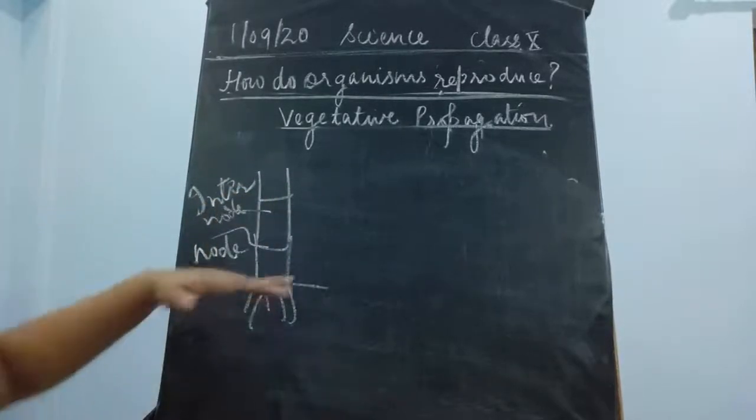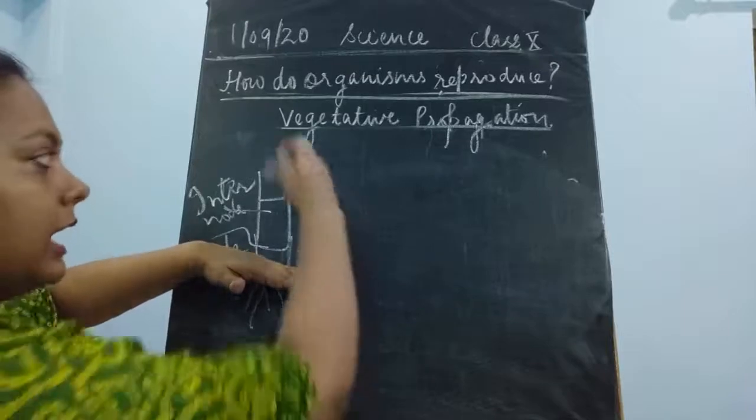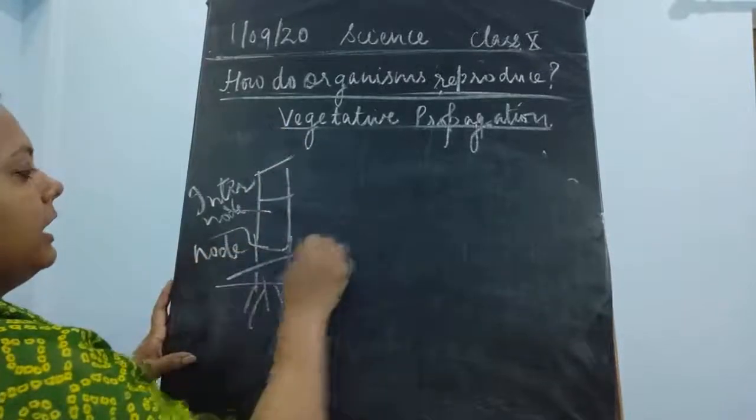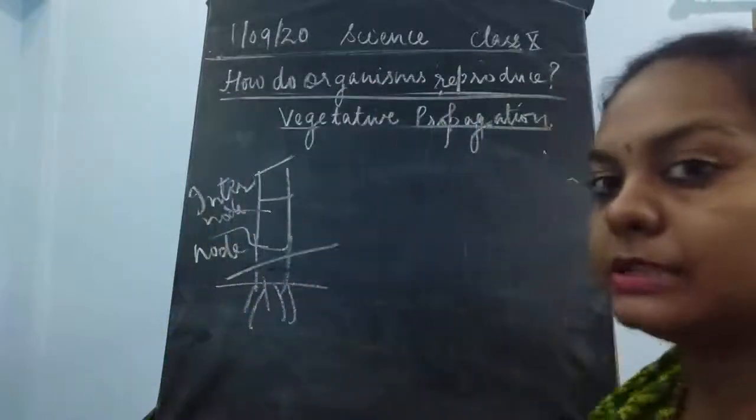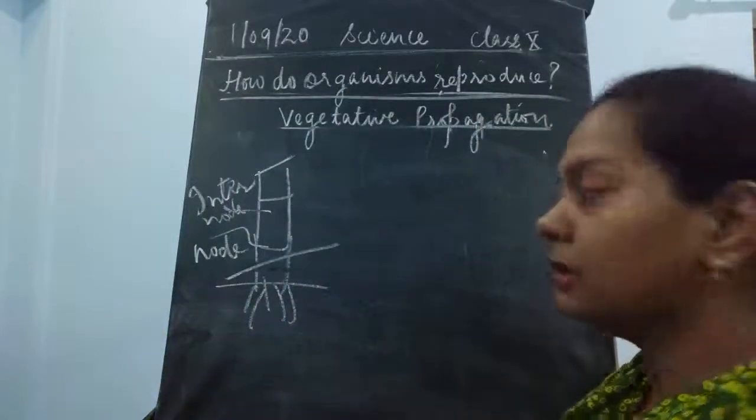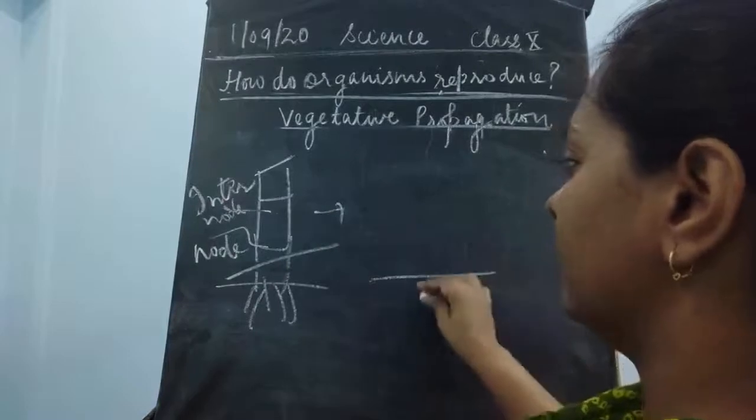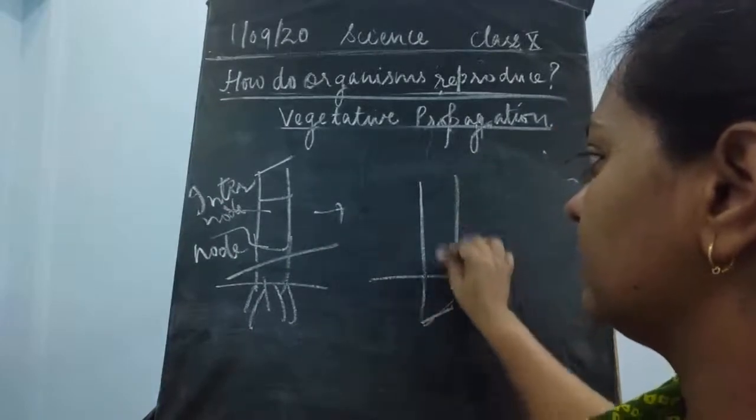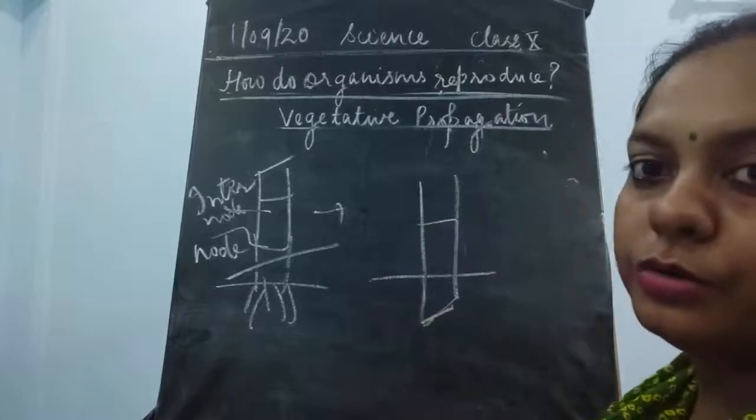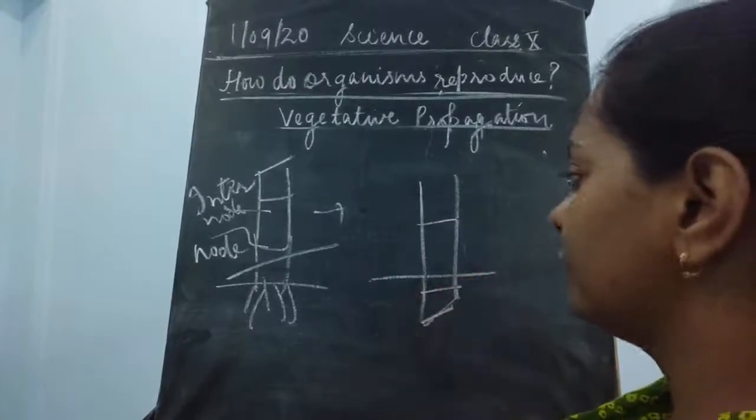Now we'll cut the plant from here and here. It is going to be cut with the help of human beings. That is why it is said to be an artificial mode of vegetative propagation. So we'll put it under the soil now. It is going to be cut in an oblique section, and one node or two nodes should be above the ground and one node should be below the ground.